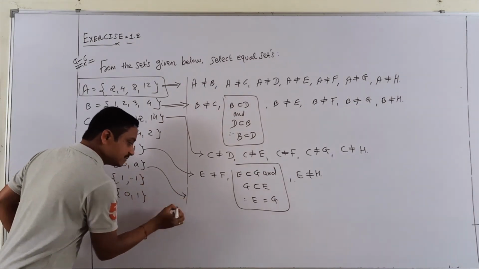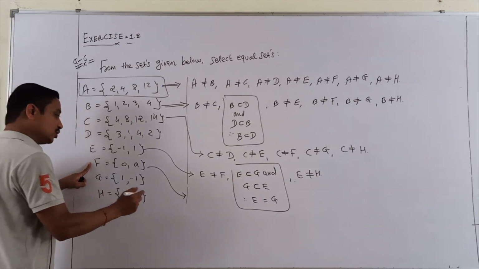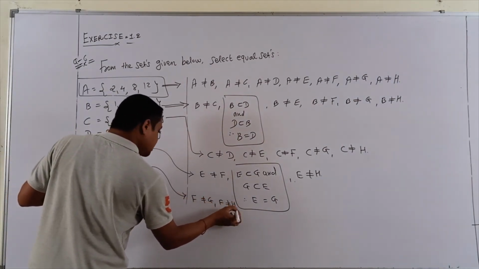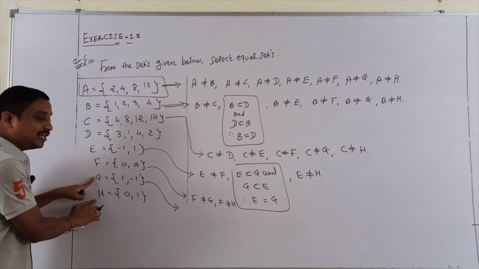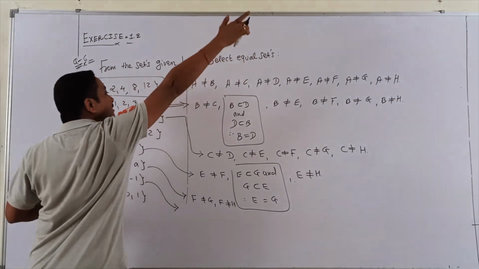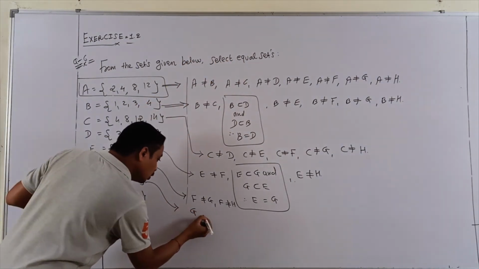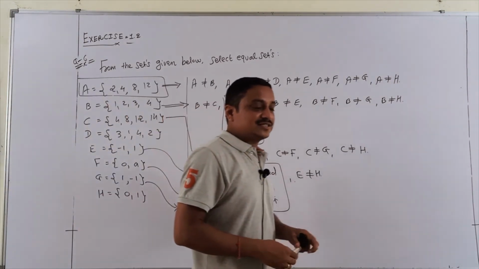That's the whole one. Now I check the F side. Students, on the F side, F and G not same, F and H not same. F is not equal to G and F is not equal to H. And last I go to the G side. G to H only I am checking because the previous ones are mentioned in the first layer. So here G to H. What is G to H? No, it is not the same.